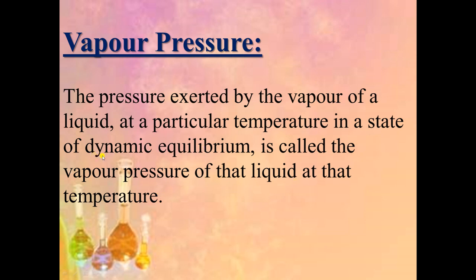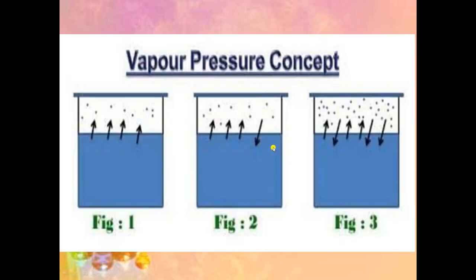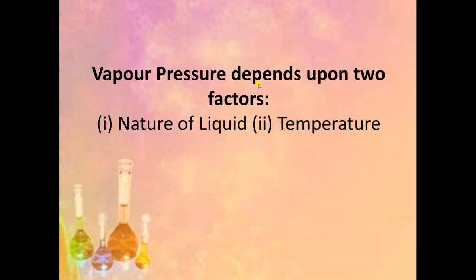Here we are using the term dynamic equilibrium because vapors are converting into liquid state as well as liquids are converting into vapor state. So there is an equilibrium between these two, and both processes are happening at the same rate, with the same speed. That is why there is equilibrium. Now, vapor pressure depends upon two factors. First one is nature of liquid and second one is temperature. So note down these two points.